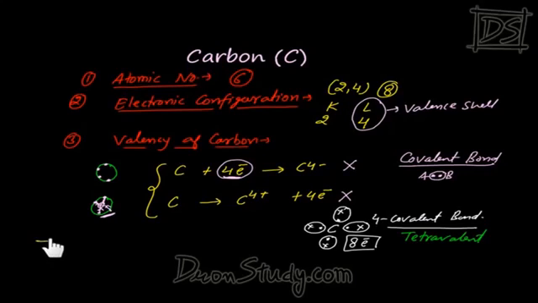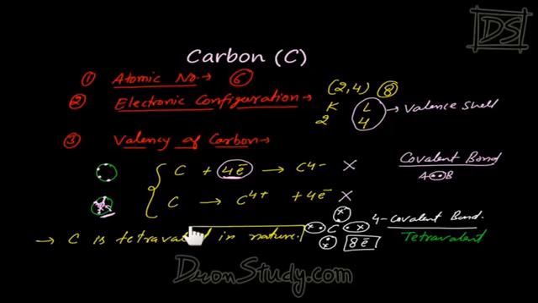You have to be careful when writing this: carbon is tetravalent in nature. Why? Because it shares its 4 electrons with other carbon or with some other elements and makes 4 covalent bonds. And that's why carbon is tetravalent.